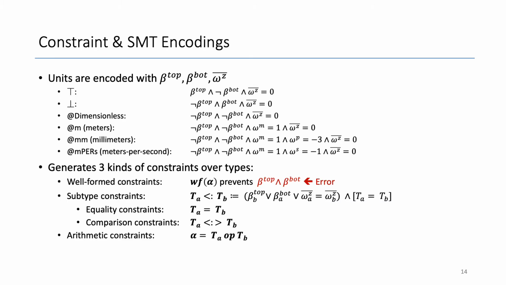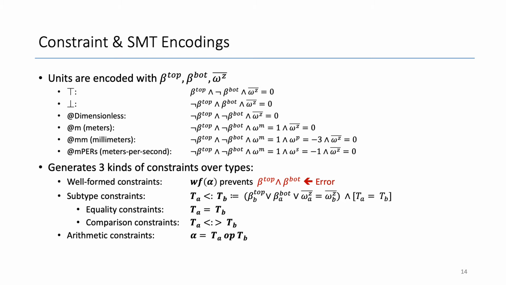All scientific unit types are encoded as 2 Boolean variables and a set of integer variables. Beta top represents the top type, and beta bottom represents the bottom type. Omega represents the exponent of base unit. Here we have some examples of how units are encoded.